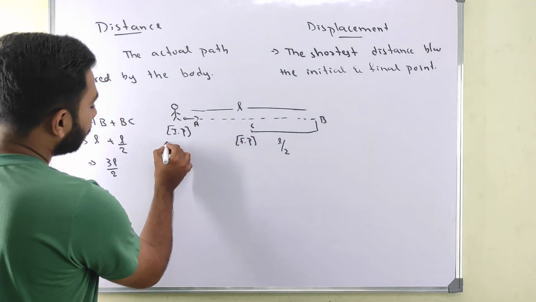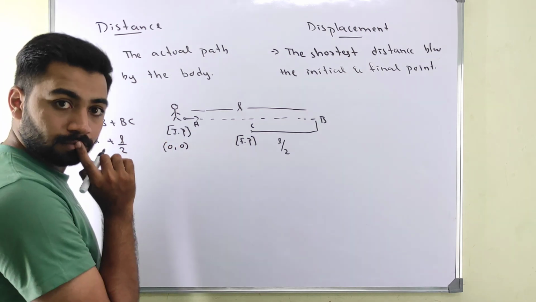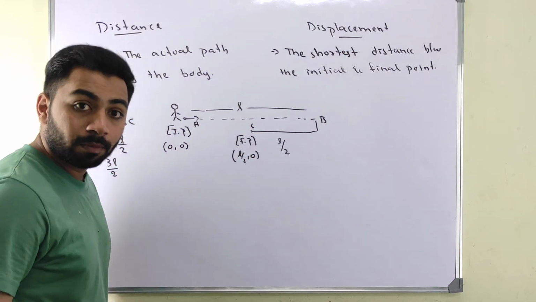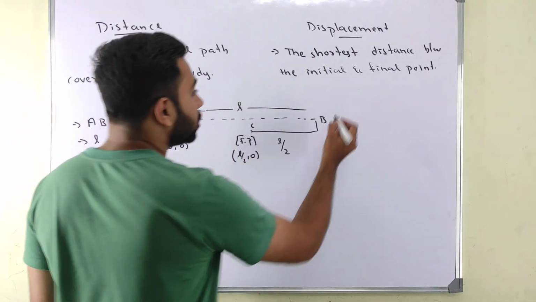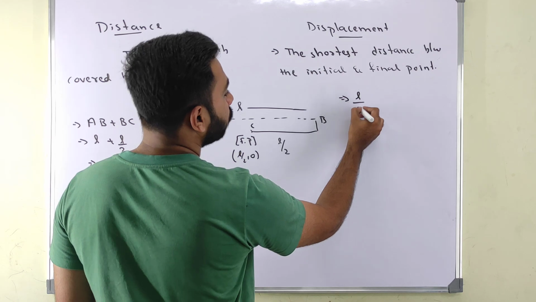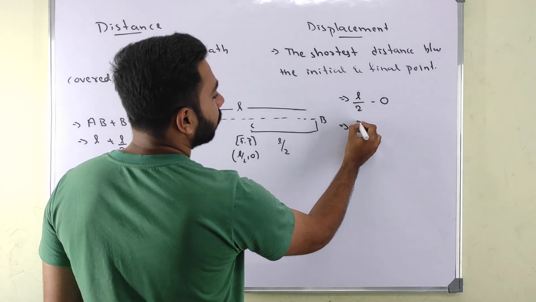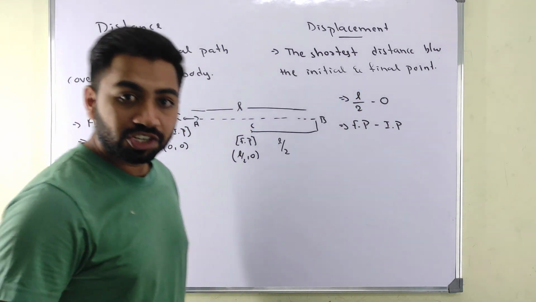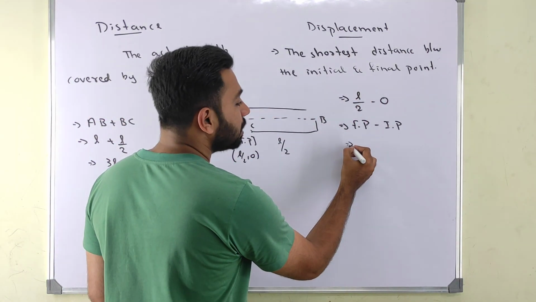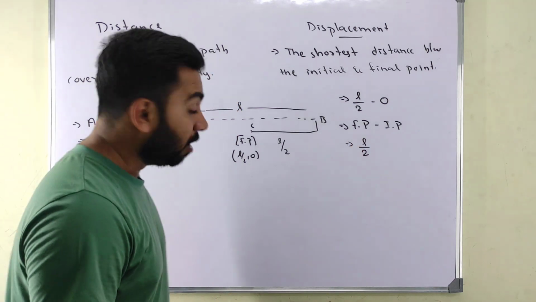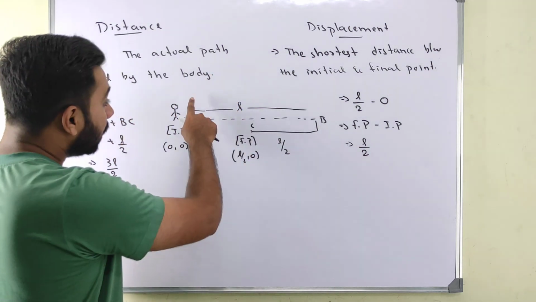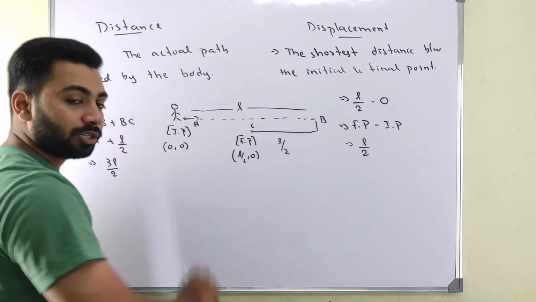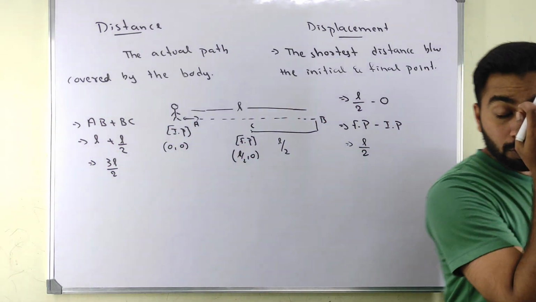So let's say here the points are 0, 0. Here you have L by 2, 0. So here the shortest distance is our L by 2, final position minus initial position. So here we got our displacement as L by 2. Same one motion, here distance is coming all this one and displacement is only this short distance. Hope you got it.